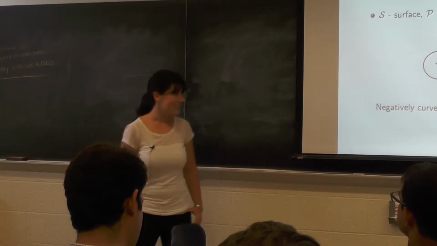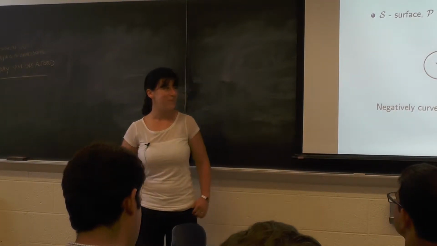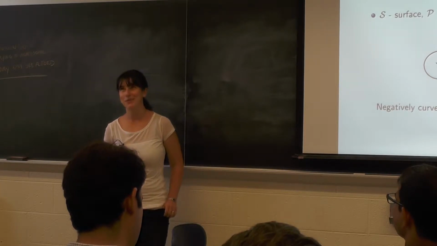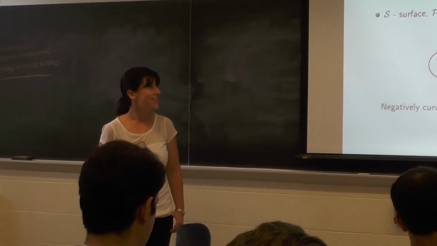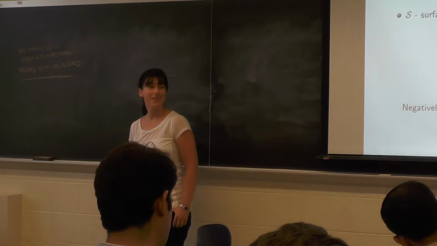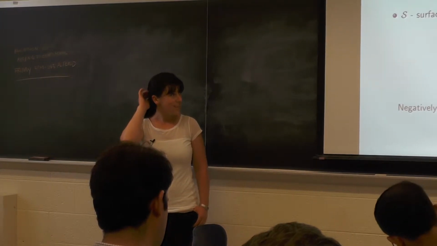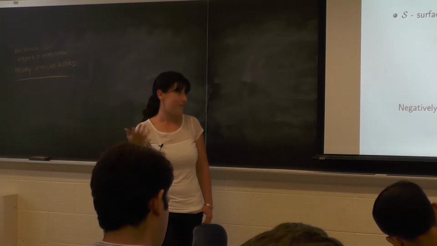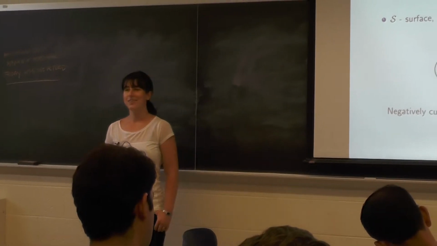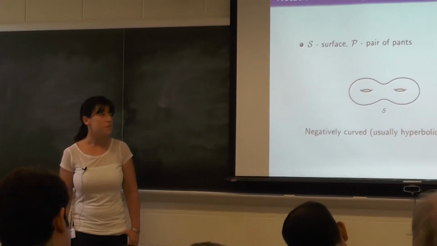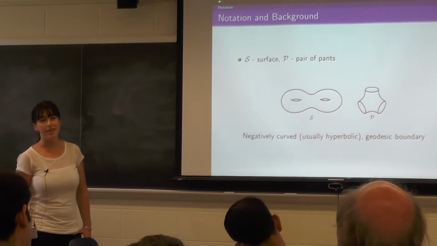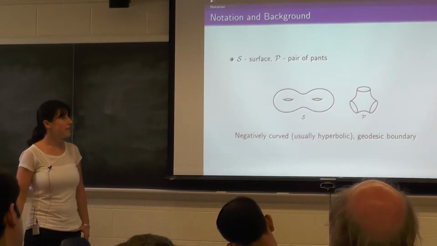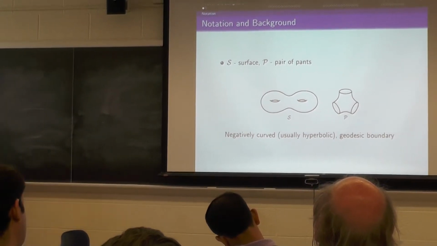I'm going to talk about counting non-simple closed curves on surfaces, so I may as well do some notation. S is going to be a surface, negatively curved, usually hyperbolic. If it has boundary, it'll be geodesic boundary. And then I'll be talking in particular about pairs of pants, so they're important.